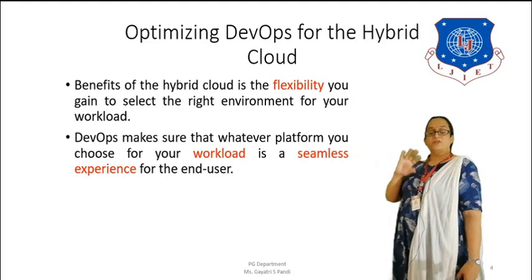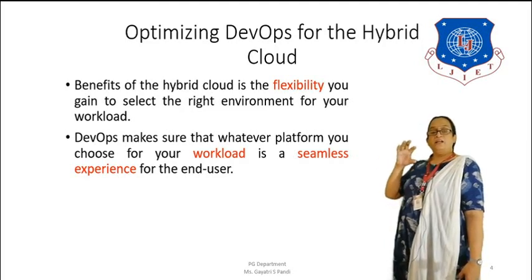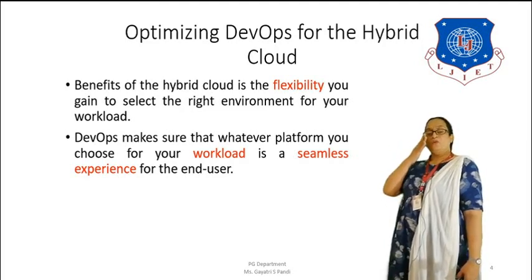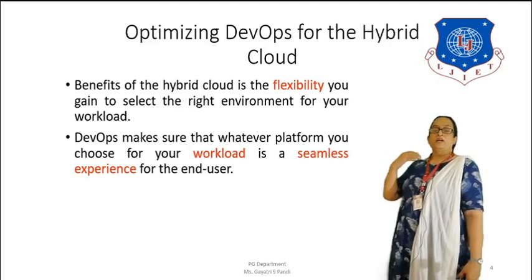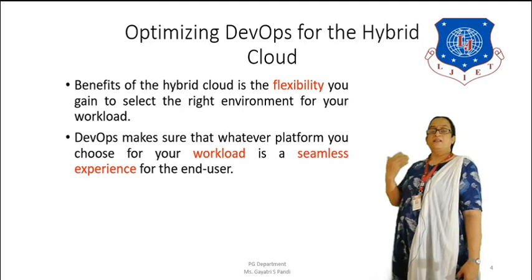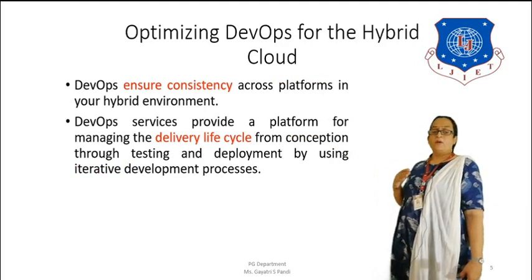Any application you select in a DevOps environment gives you a very seamless experience. You are not worried about what sort of software is in the background or what the architecture is. That is what seamless means. DevOps ensures consistency across platforms in a hybrid environment.